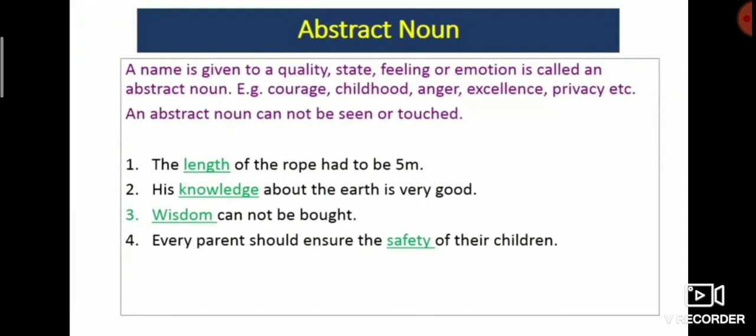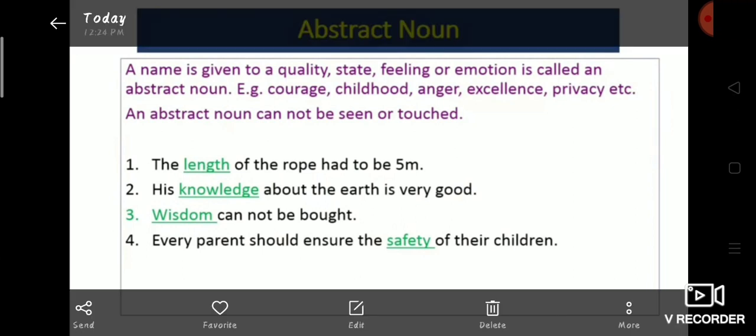Now let's move further. Abstract noun. A name given to a quality, state, feeling or emotion is called an abstract noun. Example: courage, childhood, anger, excellence, privacy. An abstract noun cannot be seen or touched. The length of the rope had to be 5 meters. His knowledge about the earth is very good. Wisdom cannot be bought. Every parent should ensure the safety of their children. These underlined words are abstract nouns because we cannot touch them or see them.